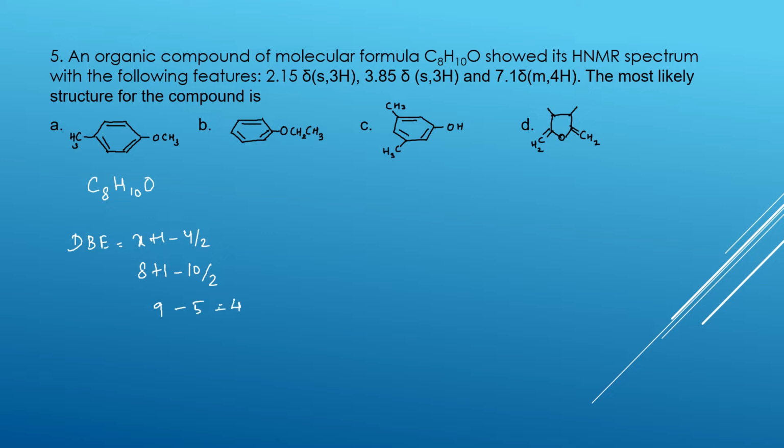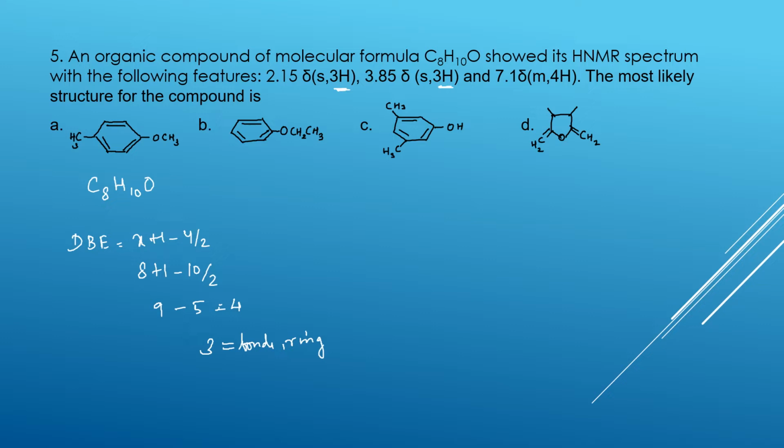So 4 is there. 4 means 3 double bonds are there, and 1 ring is there. So in all the cases it is there. Okay, so no need to worry about it. And next, we need to check the NMR spectrum. See this value, 3 hydrogens.